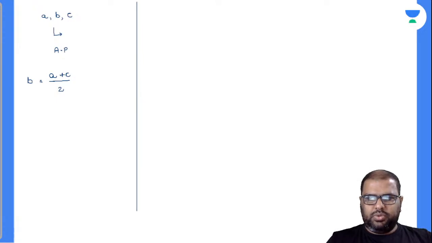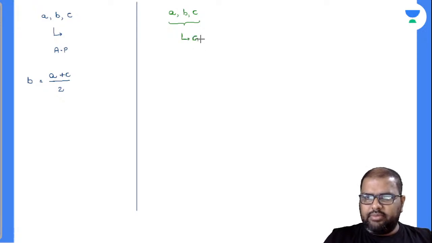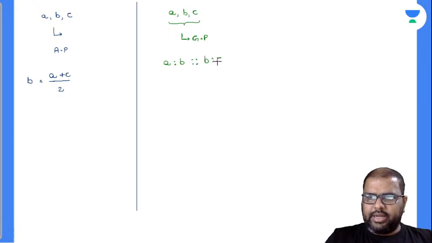Let's come to geometric progression. When A, B, C are three terms, if these three are in geometric progression, how to prove it? I will prove it. When these terms are in this format, A is to B in proportion to B is to C, then automatically they are in geometric progression.